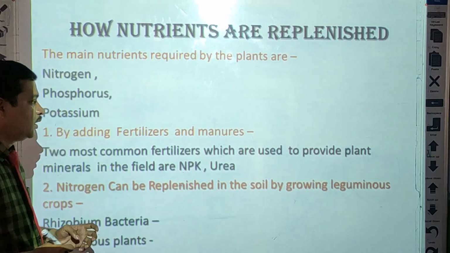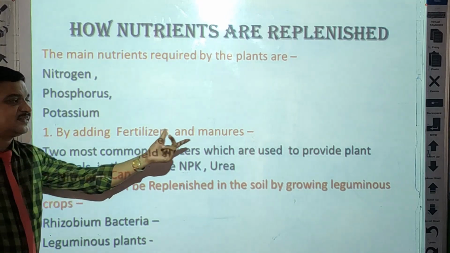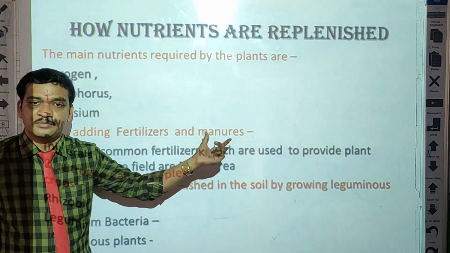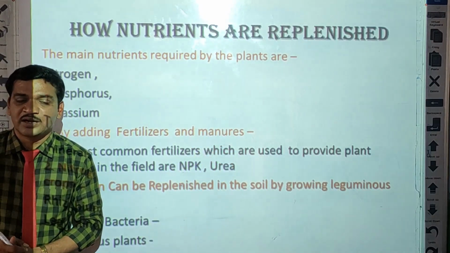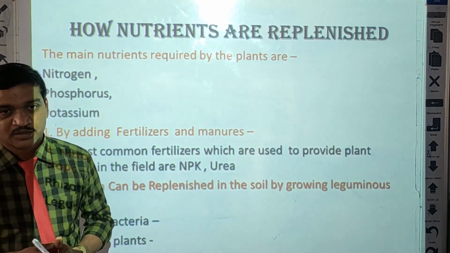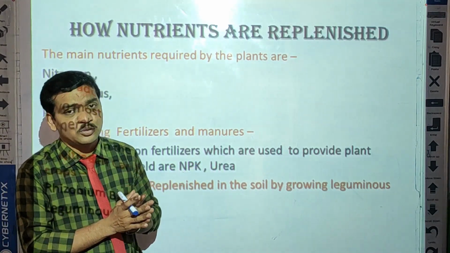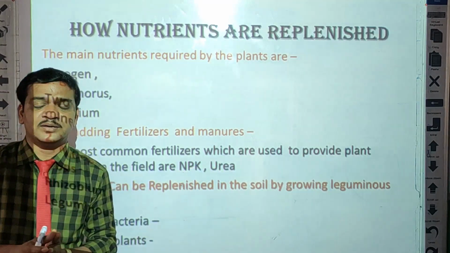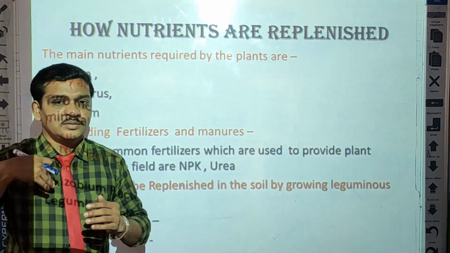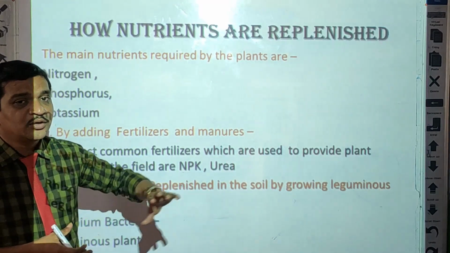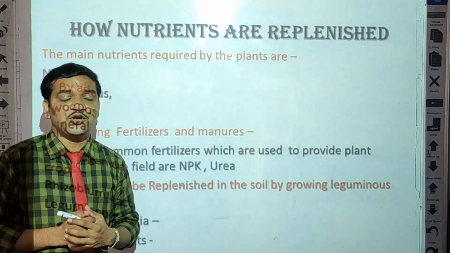Now by adding fertilizers and manures, manure means organic manure like cow dung cake, yes or no? Or compost. By adding compost also, you can increase the fertility of soil.